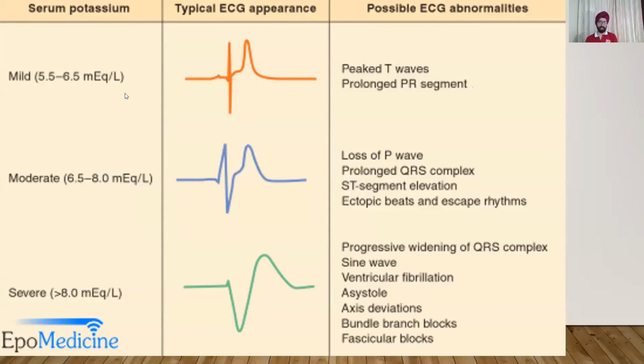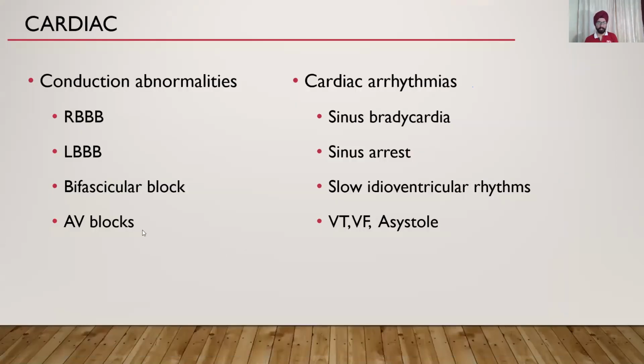Okay, so at mild, mostly peaked T waves and prolonged PR segment. At moderate, which is 6.5 to 8, loss of P wave. Some books mention this as 7, others mention this as 8. And at severe, which is more than 8, you almost get a sine wave pattern. Other cardiac anomalies that can happen are RBBB, LBBB, bifascicular blocks, AV blocks, anything and everything can happen in case of hyperkalemia.